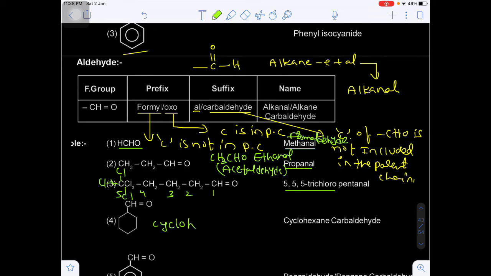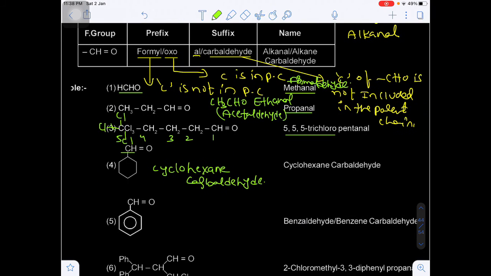This is cyclohexane. Remember, here the carbon is not included in the parent chain. That's why we are writing cyclohexane carbaldehyde. This is benzene carbaldehyde. When we use carbaldehyde, the carbon of the functional group is not included in the parent chain. Simply we can say this is benzaldehyde.